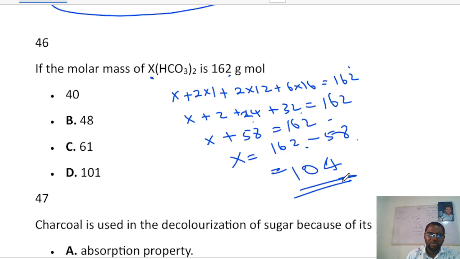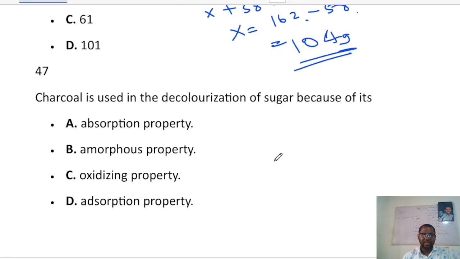So the answer should be 104. Okay, so I can already see that there is a mistake here somewhere. I guess it's going to be D, but 104. So please note that. So that would be the molar mass of X, if that is what is asked.